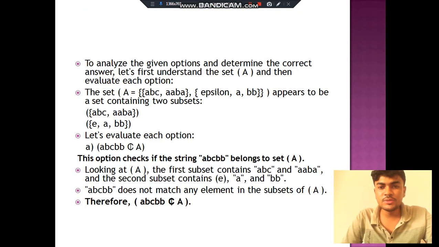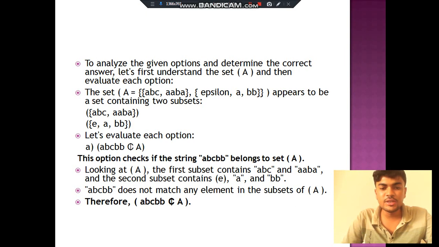To analyze the given options and determine the correct answer, let us first understand the set A and then evaluate each option. The set A equals {ABC, AABA, epsilon, A double B}, which appears to be a set containing two subsets: ABC, AABA and epsilon, A double B. Let's evaluate each option. ABC double B belongs to A.